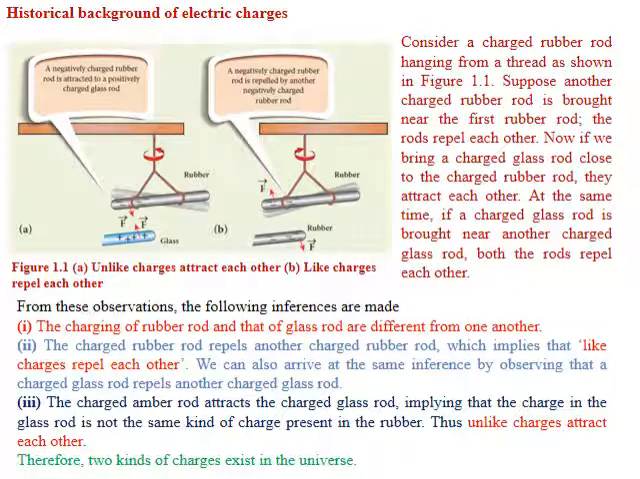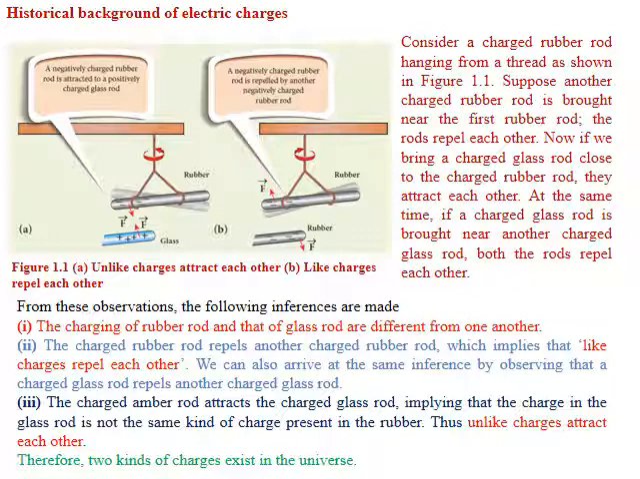Suppose a charged rubber rod is brought near the first rubber rod. The rods repel each other, as you can see here. Rubber and rubber repel each other. If you bring a charged glass rod close to the charged rubber rod, they attract each other. At the same time, if a charged glass rod is brought near another glass rod, they will repel each other.